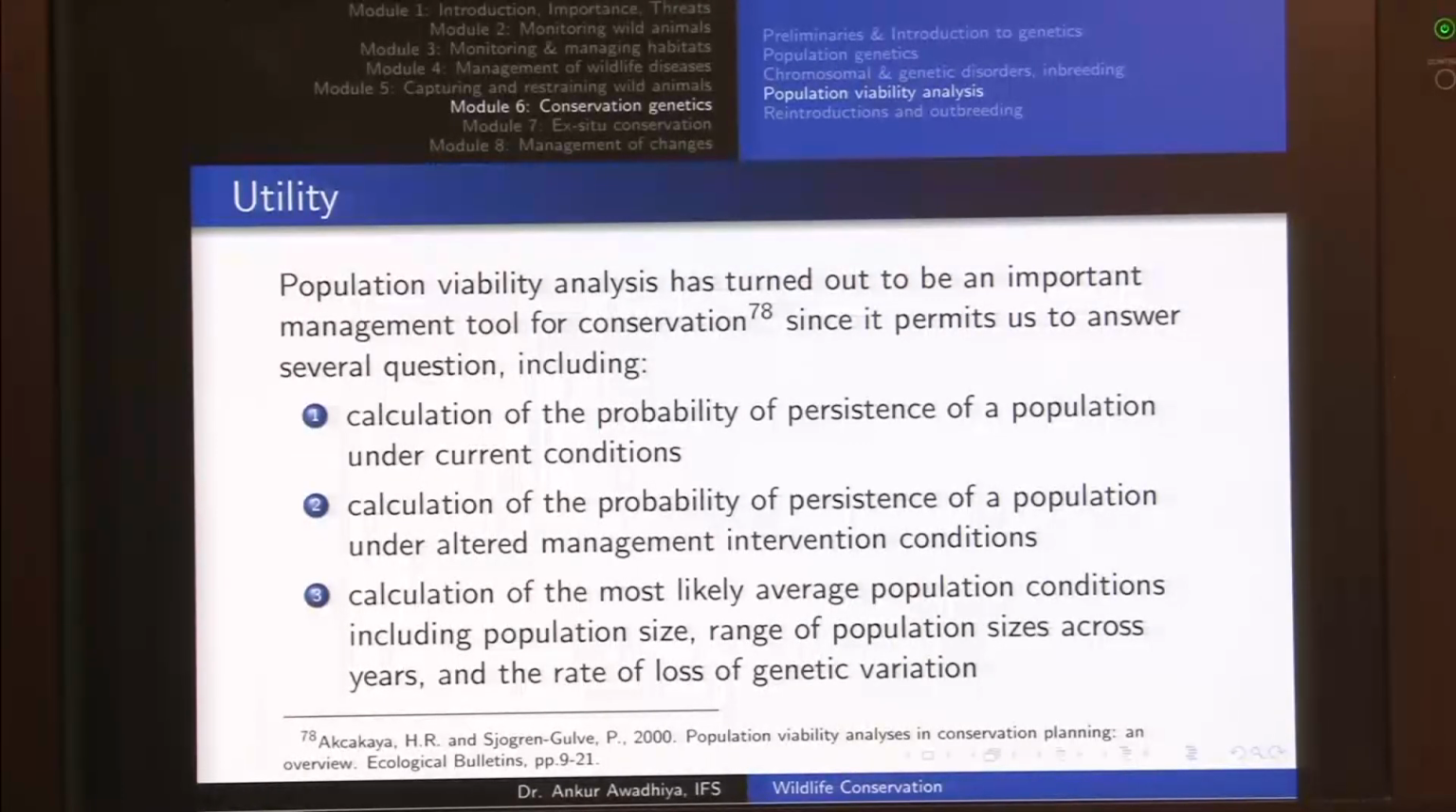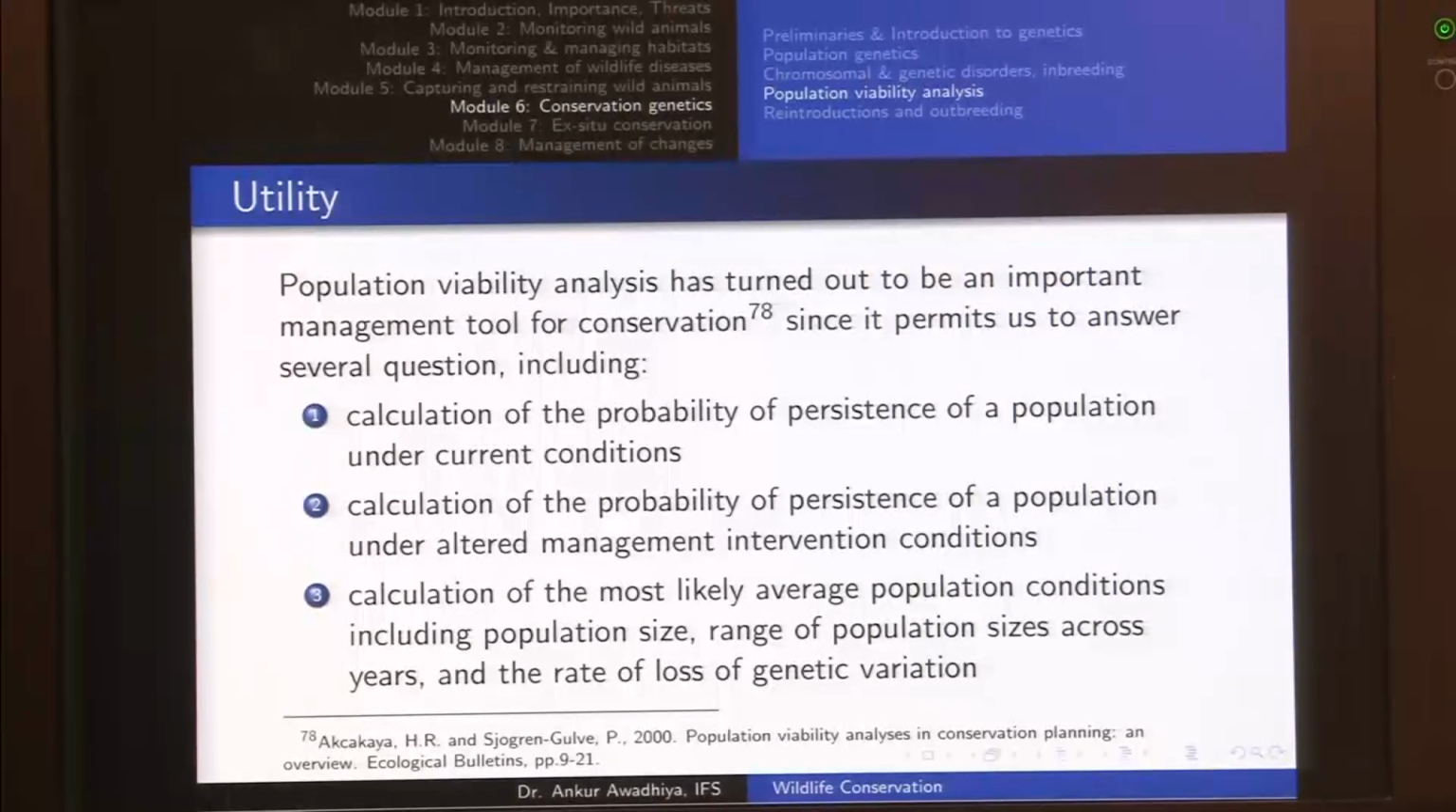So for instance, if you have a tiger reserve and if you want to say that only this small size tiger reserve is not going to be sufficient for the population because the carrying capacity is less, you can use these simulations to come out with a minimum area that would be required for your tiger reserve. Similarly, calculation of the probability of persistence of a population under altered management intervention conditions. So altered management intervention conditions could include, say, increase of the size of the tiger reserve. So you can also include an increased carrying capacity and then redo the calculation to see if it increases the probability of persistence of the population.